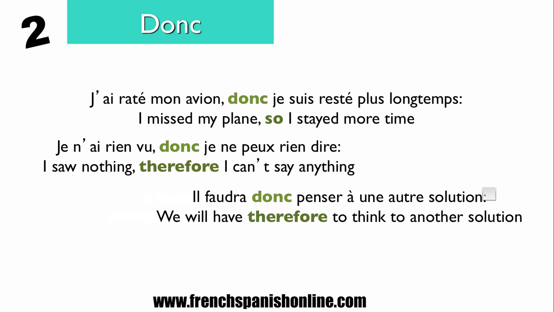Il faudra donc penser à une autre solution. We will have therefore to think to another solution. Here is to show that we can have donc in the middle of a sentence or at the beginning. Donc il faudra penser à une autre solution. Well, we don't know what happened first. It's just maybe a second person speaking and saying donc il faudra penser à une autre solution. But you understand here that it is the logical conclusion. Maybe because the first solution did not work, so we will have therefore to think to another solution. Il faudra donc penser à une autre solution.